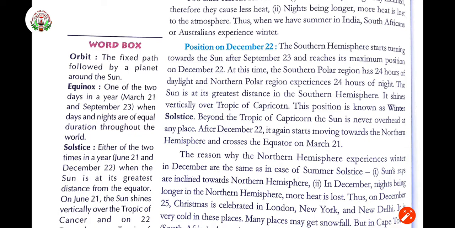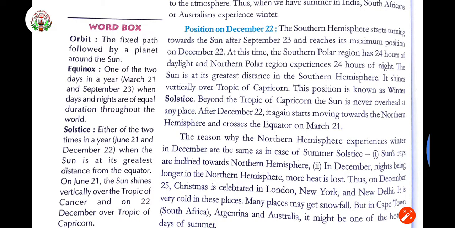Then the position on December 22nd. The southern hemisphere starts turning towards the sun after September 23rd. Okay, the southern hemisphere is turning towards the sun now and reaches its maximum position on December 22nd. At this time, the southern polar region has 24 hours of daylight and the northern polar region experiences 24 hours of night, right? Means 24 hours day in the southern polar region and 24 hours night in the northern polar region.